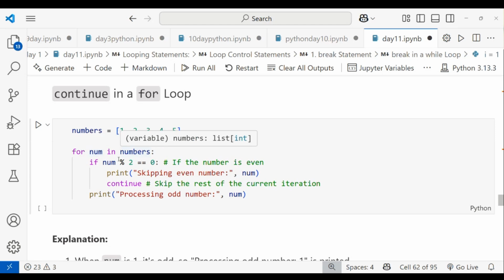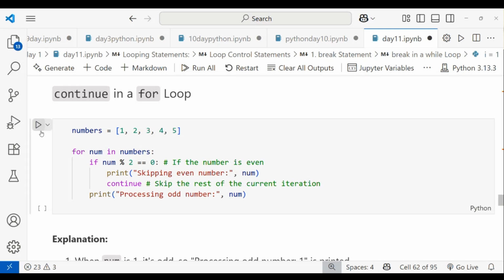Here I'm taking if num % 2, and the percent sign in Python is called modulus. It is used for divisibility. Modulus gives the remainder of that value. When I get the remainder equal to 0, the number is called even. So I'm printing 'skipping the even number', and I'm taking continue here. Continue will skip the rest of the current iteration, and then print 'processing the odd number'.